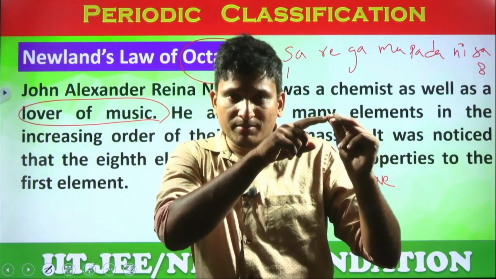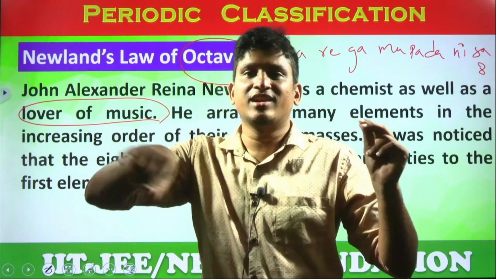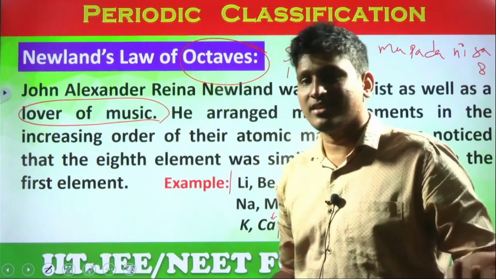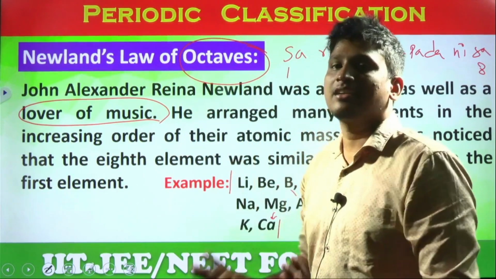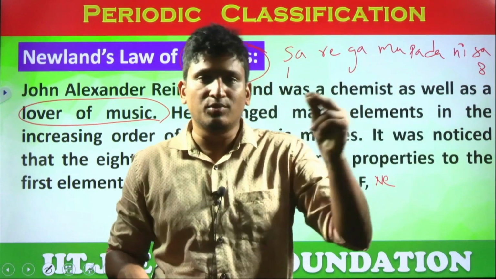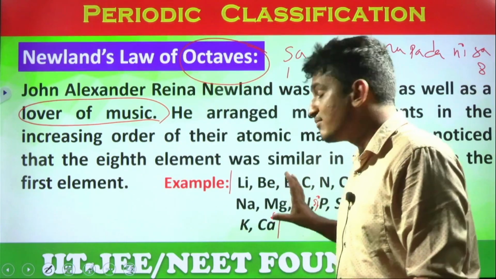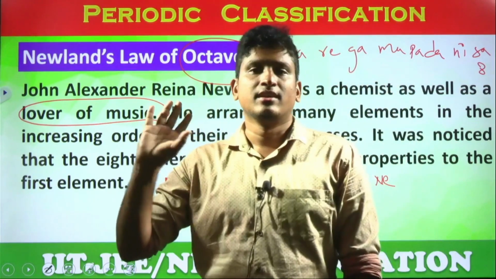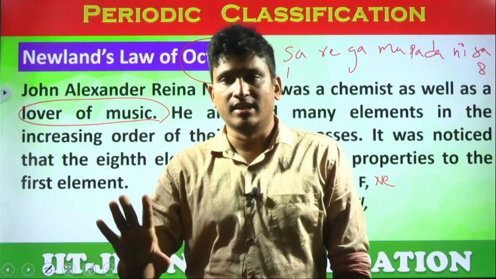Is it possible from D1 to D8? Is there any similarity? No. So they are not showing this first and 8th element similarity. So that's why he can't include all the elements. Simply he left them. He didn't classify the elements after calcium. So his classification is only applied from lithium to calcium. You can see the same block of elements even in the modern periodic table also. But the law is invalid. The law is completely invalid. Got the clarity?